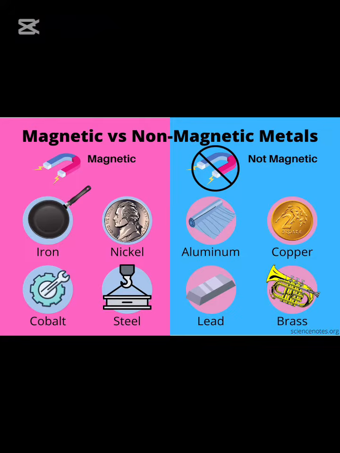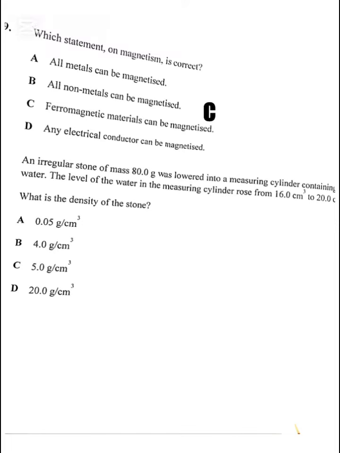And then number 30. An irregular stone of mass 80 grams was lowered into a measuring cylinder containing water. The level of the water in the measuring cylinder rose from 16 cubic centimeters to 20 cubic centimeters. What is the density of the stone?